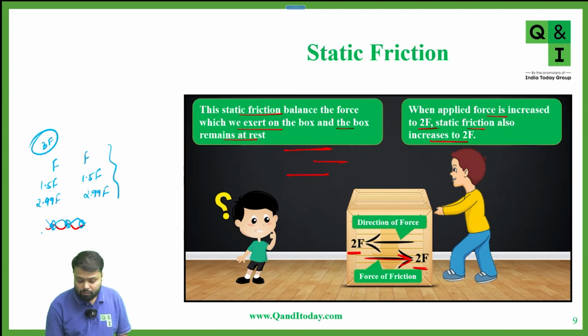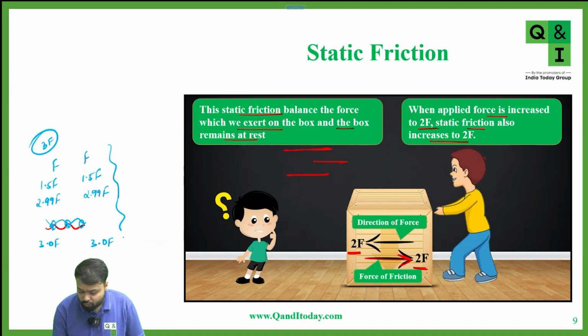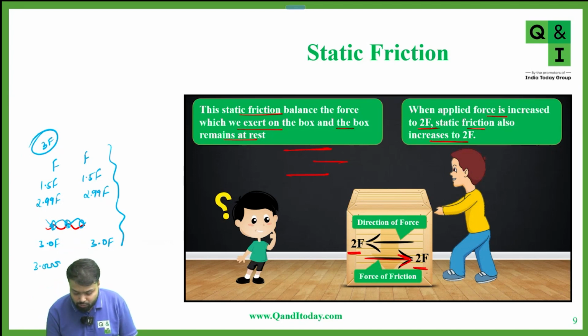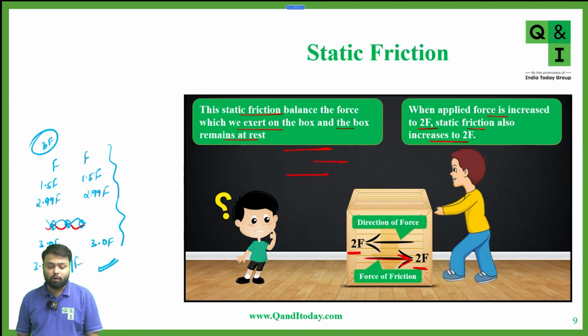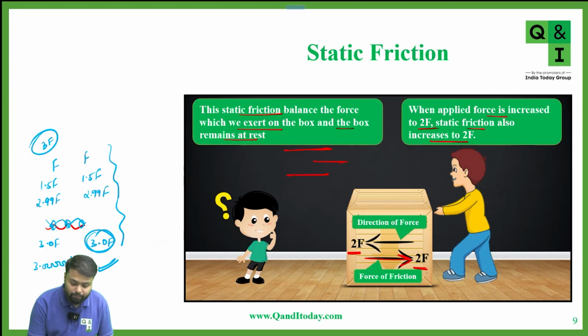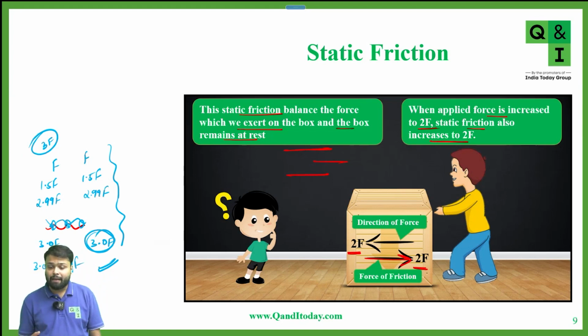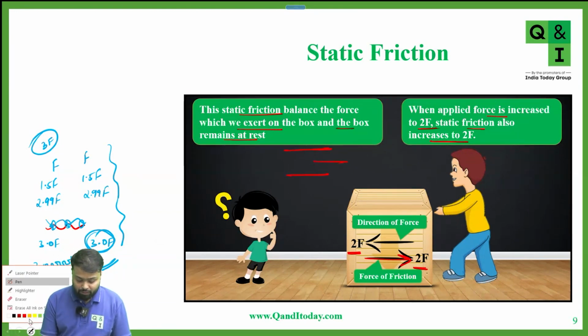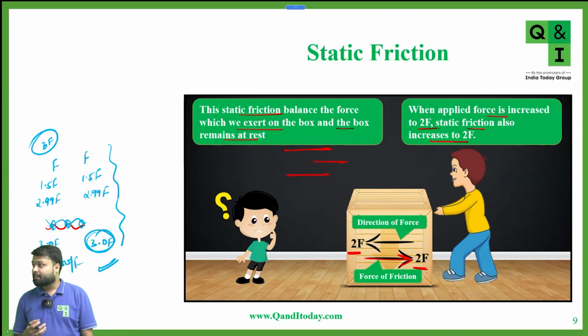But now, suppose you are applying a force of 3.0F. Again, the force of friction is 3.0F. Again, the block will not move. But as you increase your value to 3.000001F, this time the block will move, because this is the maximum value of static friction which can be applied, acting between the surface and the box. Yes or no? Yes, sir. I hope now it is clear to everyone what static friction is and why it is self-adjusting. Yes or no?